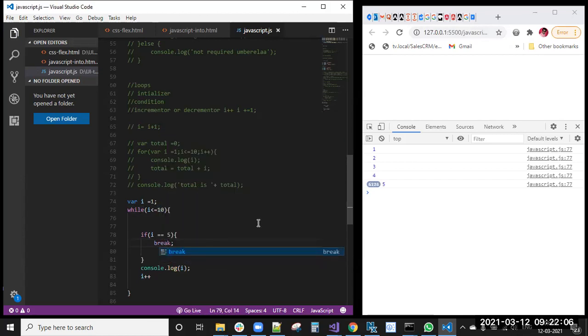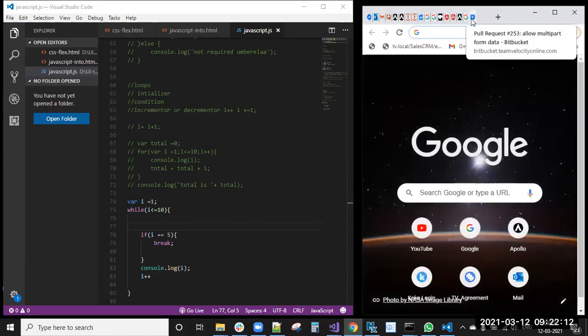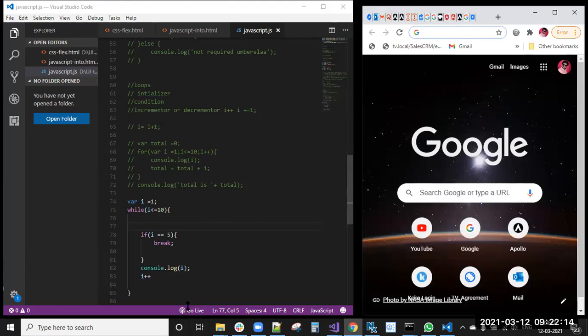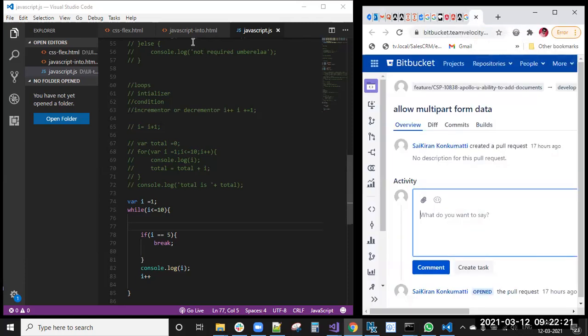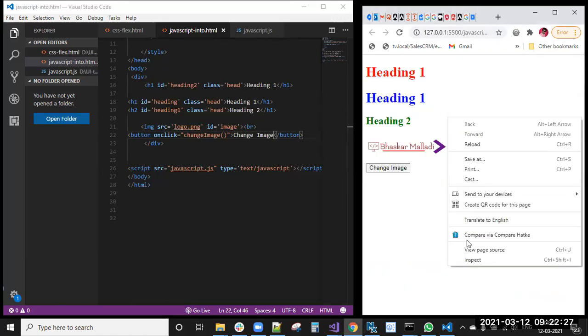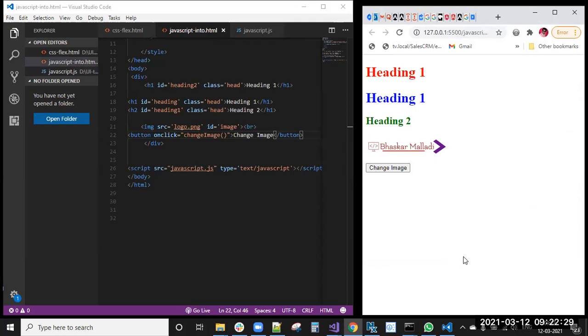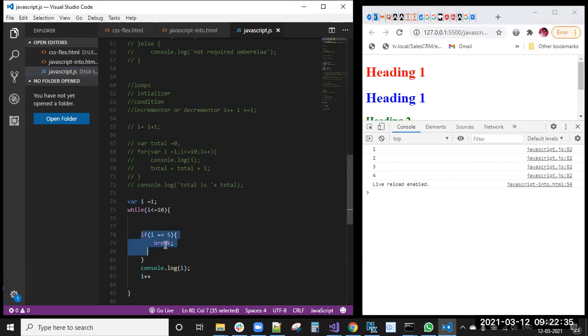Now continue. Break window. See here, if I equal to 5, break.